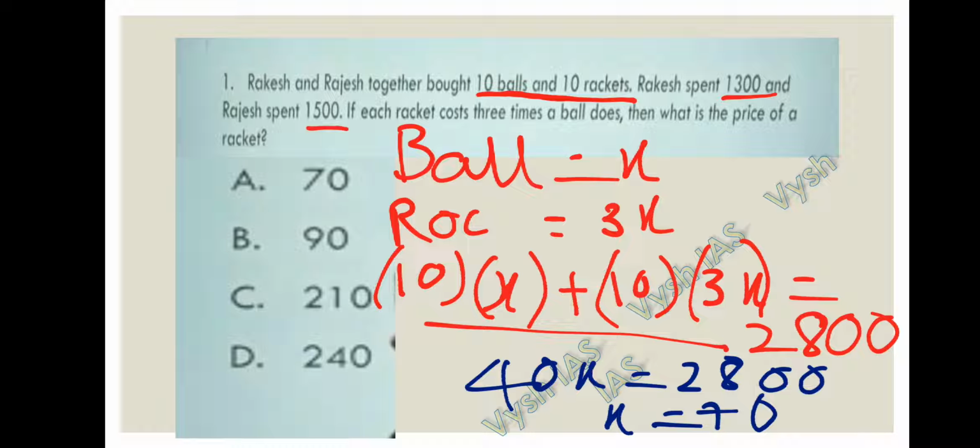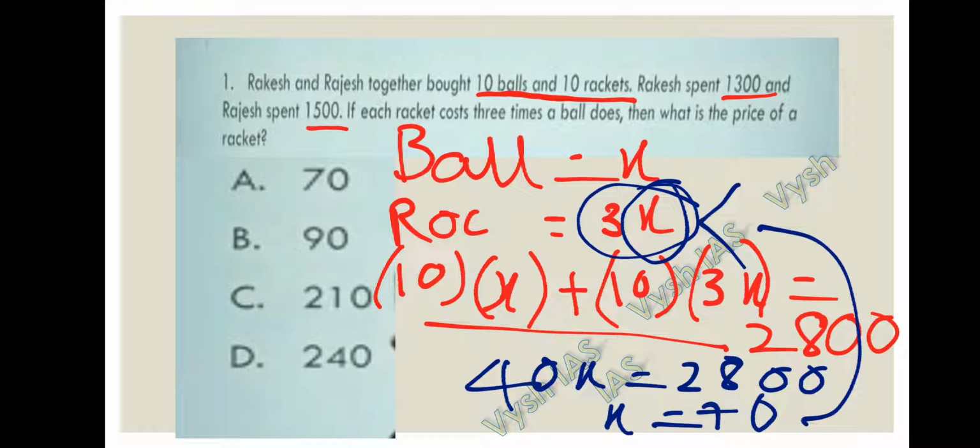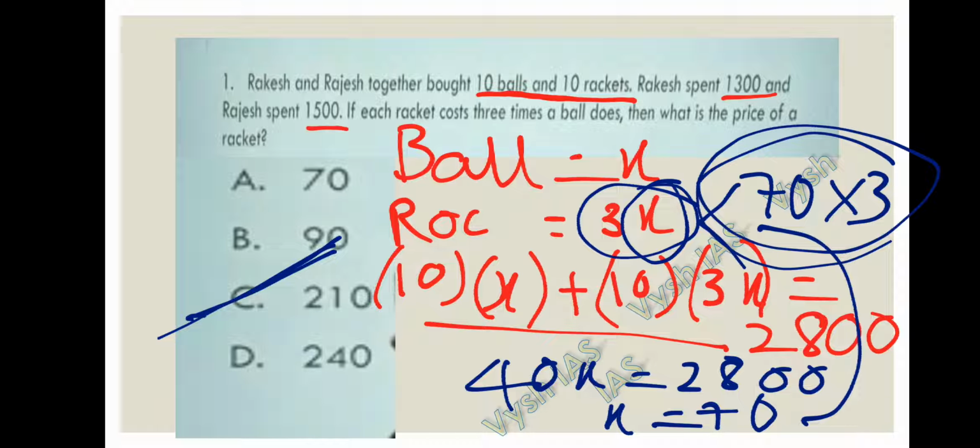But they asked the price of the rocket. Rocket price is 3x. When you substitute 70 in the place of x, 70 into 3 is 210. So for one rocket they have spent 210 rupees. Okay, 210 is the answer for question number 1, that is option C.